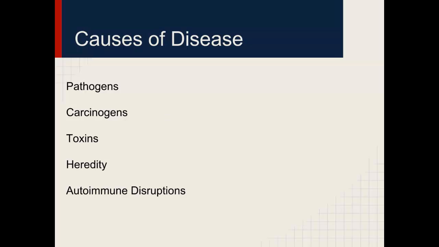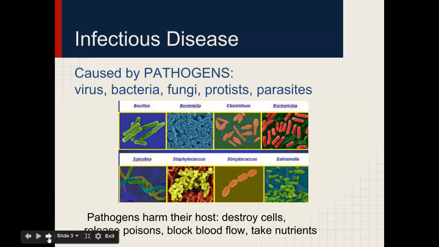But there's also some other things that cause different types of diseases. Carcinogens like radiation can cause cancer. Toxins like arsenic can just cause immediate death. Heredity can cause a person to be born with a gene that will lead to a disease. There are also autoimmune disruptions where the body attacks itself in diseases like AIDS or type 1 diabetes.